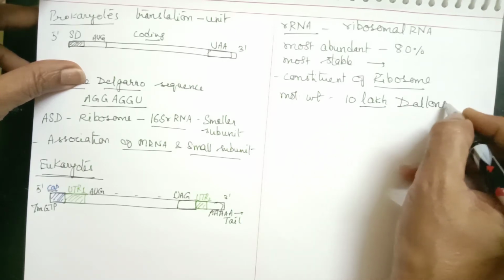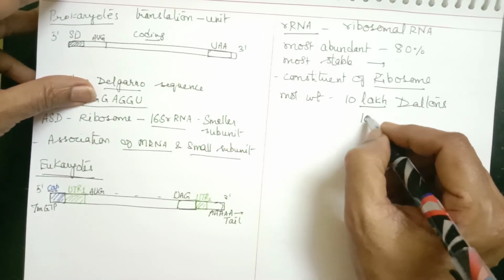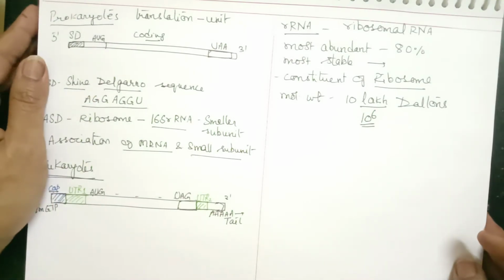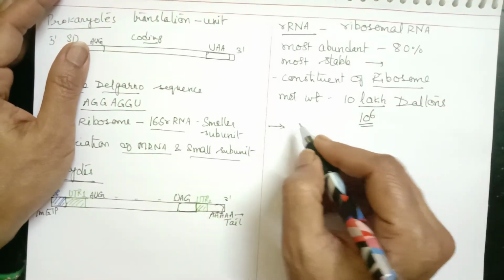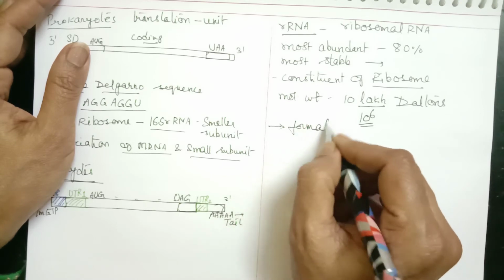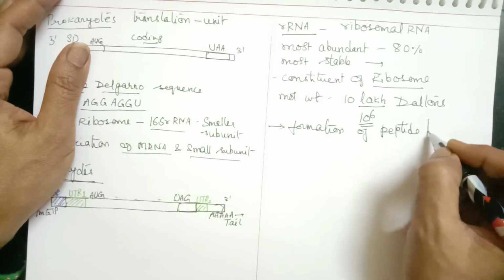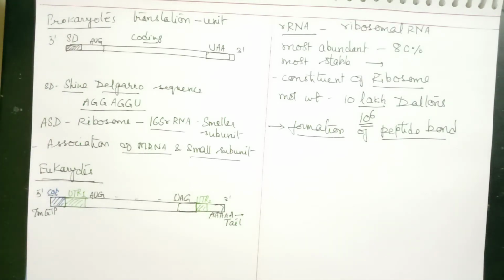It comes to about 10 to the power of 6 Daltons. That is the rRNA. Now, since it forms the structure of ribosomes, its main role in translation is formation of the peptide bond, because it forms the ribosome.